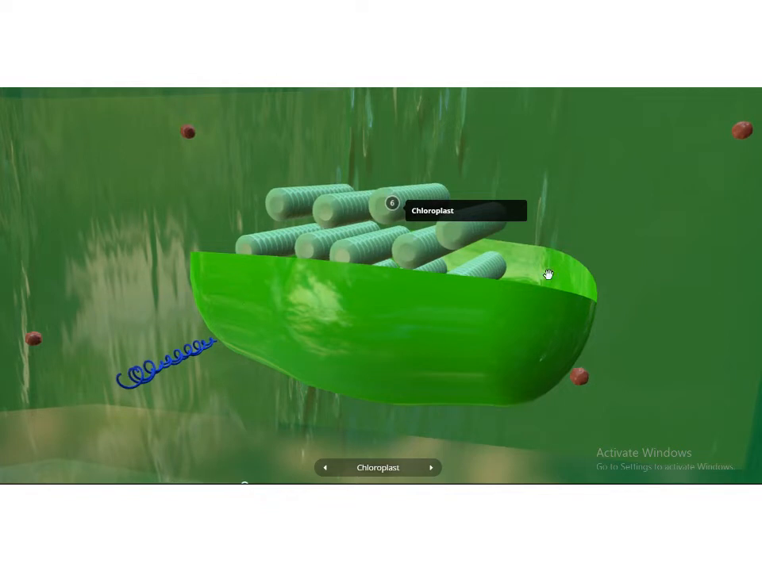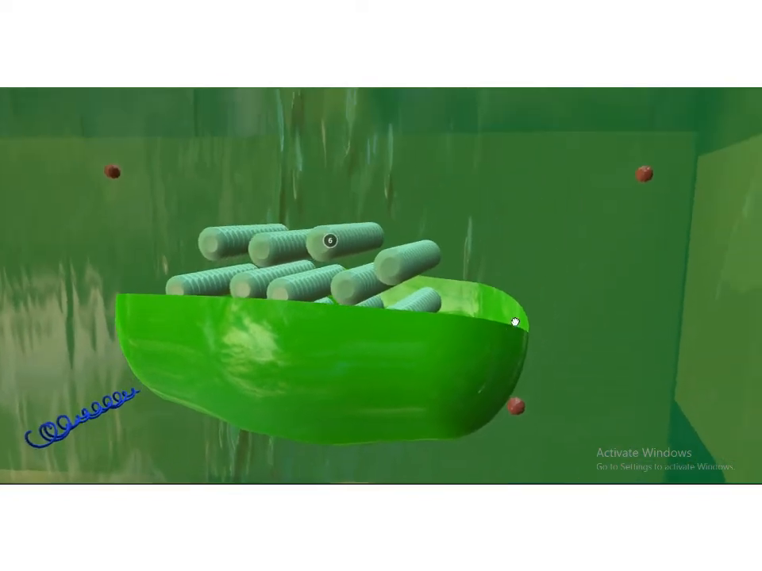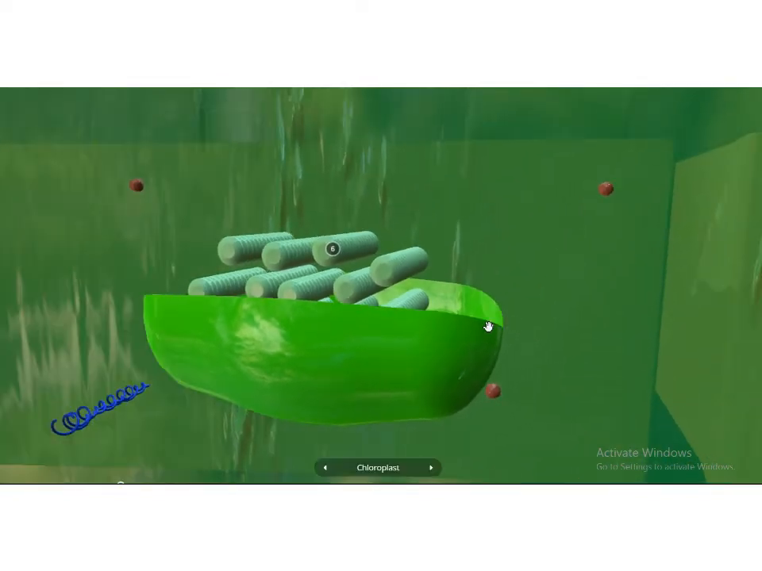Here you see, this is the outer covering, and this stack of plate-like structures is called grana, and the dense fluid inside this chloroplast is called stroma. Okay, and do you know what the functions of this chloroplast are? They produce food by photosynthesis.